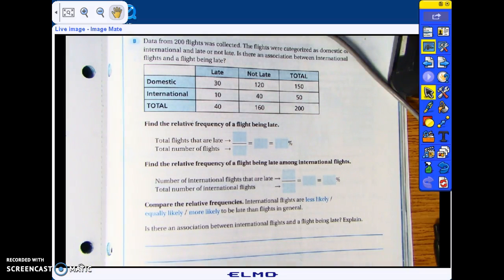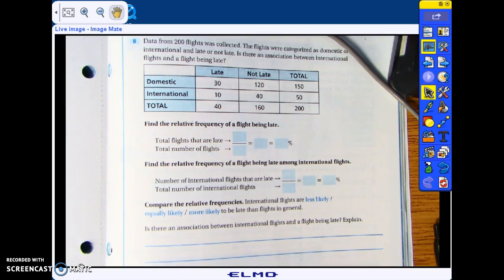Alright, on page 265, data from 200 flights was collected. The flights were categorized as domestic or international and late or not late. Is there an association between international flights and a flight being late? Find the relative frequencies of a flight being late.